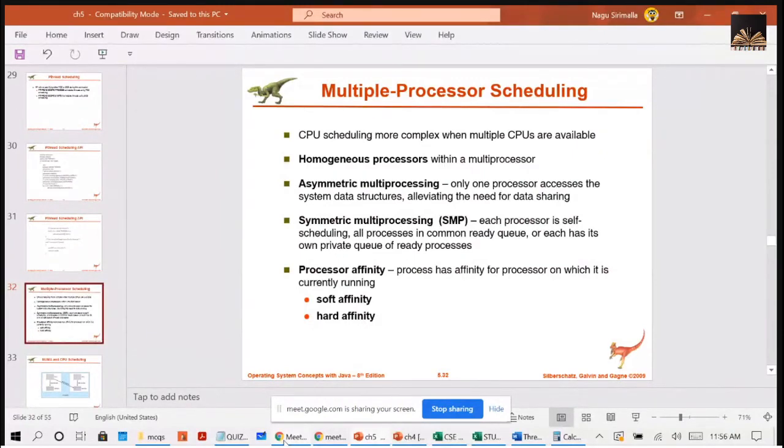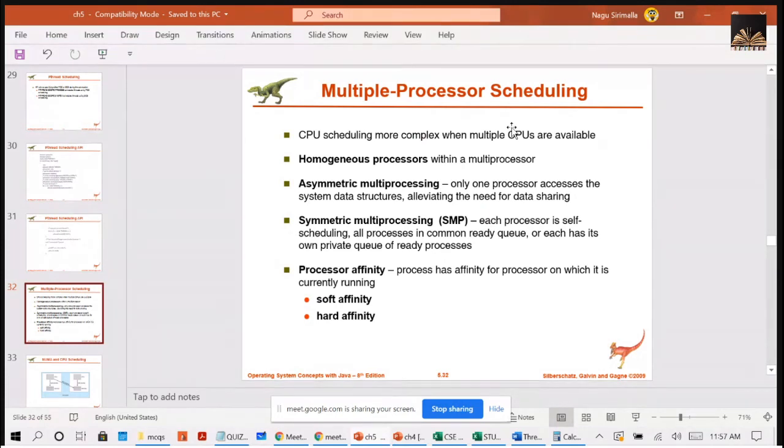They will be executing only the user code, but only the master will be doing activities like scheduling decisions, that means which process has to be given to which processor. And when a process requires IO, the handling of IO also will be taken care of by the master only. Only one processor accesses the system data structures, alleviating the need for data sharing. So here only the master will have all the decisions taken.